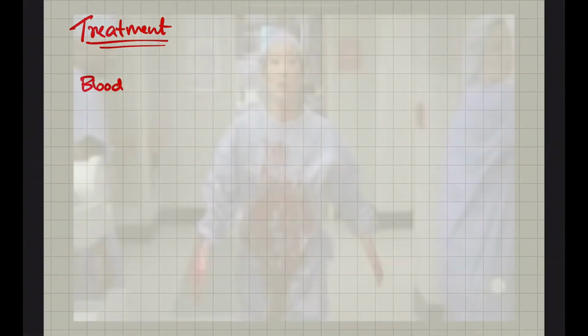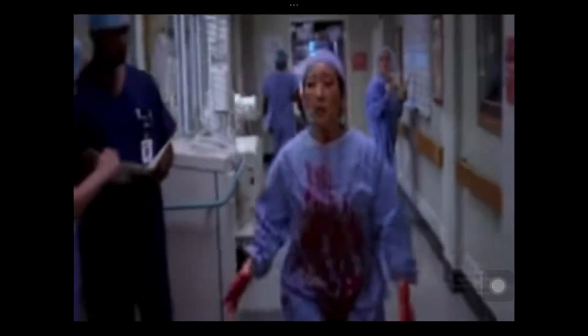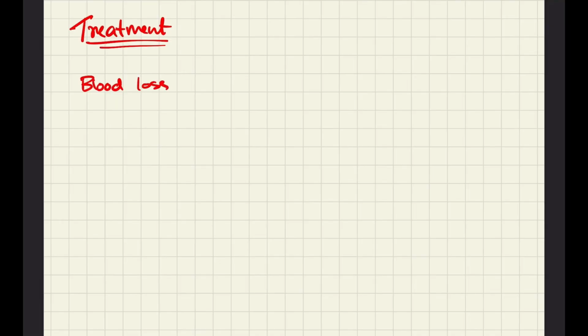So what do we do with an anemic patient? What is the treatment? The treatment depends on the etiology. If the anemia is due to blood loss, someone has come after a severe accident, then we could give a blood transfusion in order to save the patient. If there's been chronic blood loss, maybe due to peptic ulcer, then we'll treat the peptic ulcer. There's a treatment protocol for peptic ulcer.